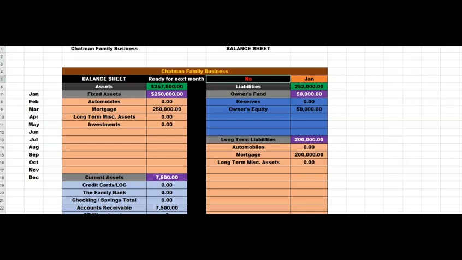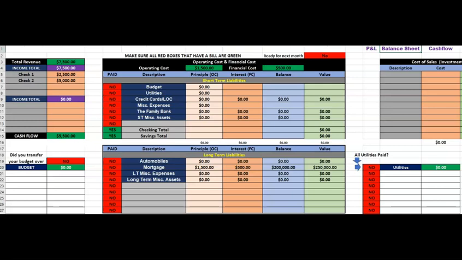This note needs to be green also. That's the check for the balance sheet. And this won't balance until we get done there, but basically, I broke it up into, well, we'll go over that in a little bit. Okay, so let's finish this out first. That's what we'll do.